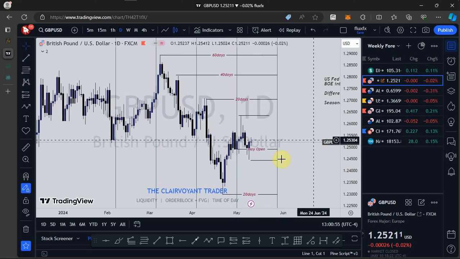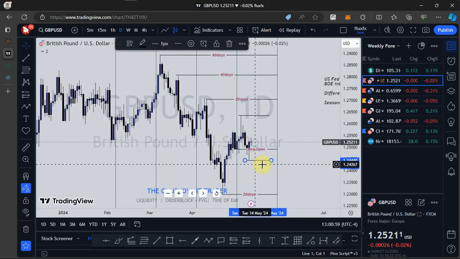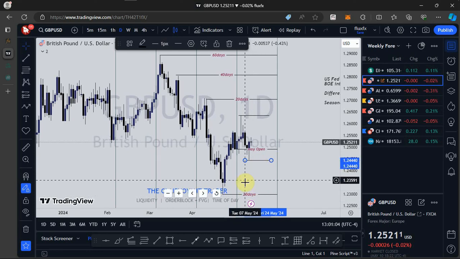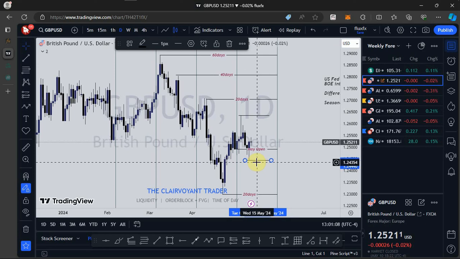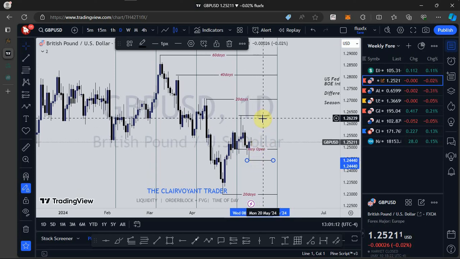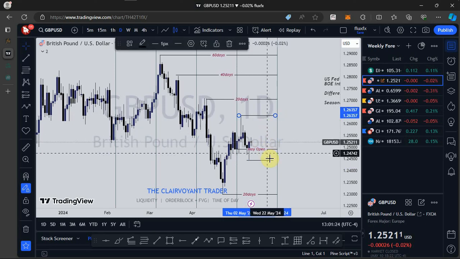I expect to see price push to the downside to take out this swing low right here, then we see price taking out the previous 20-day low. But if along the line we should see price continue to push to the upside to take out this swing high, then we are likely to see price giving us a bullish signal on the long term.